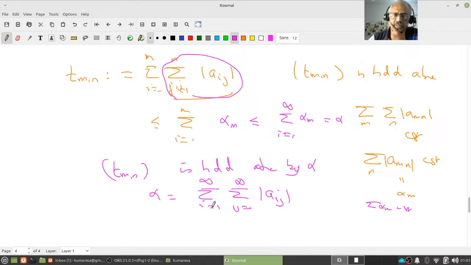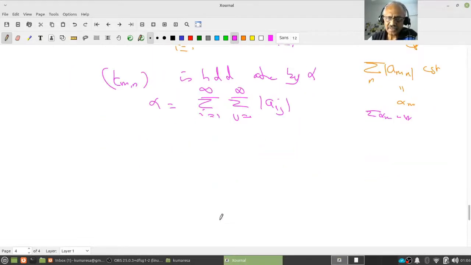Now you can ask, I assumed one of the iterated sums exists and hence a double sum exists. Now notice that when a double sum exists, both the iterated limits exist. Therefore, if one of the iterated sums exists, the second iterated sum also exists. Do you follow this logic? Okay, pause. First understand this proof.